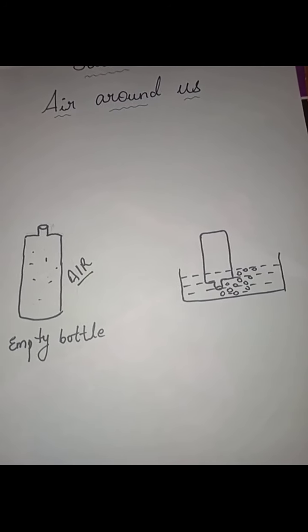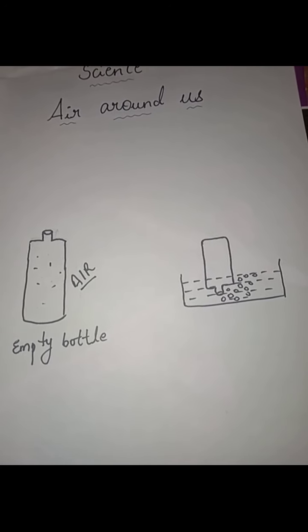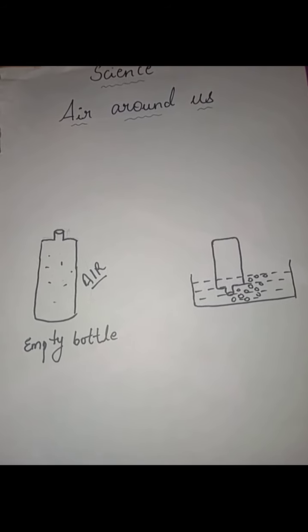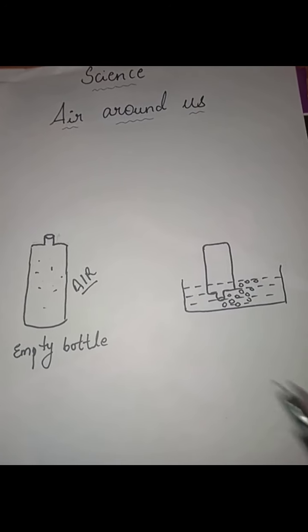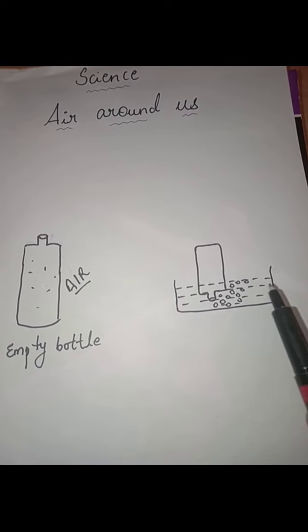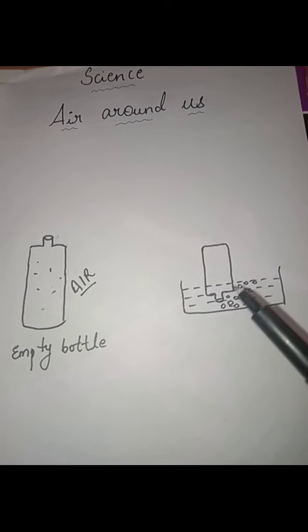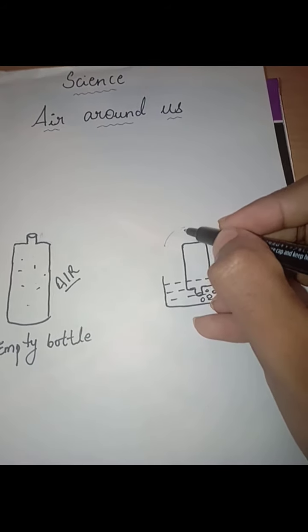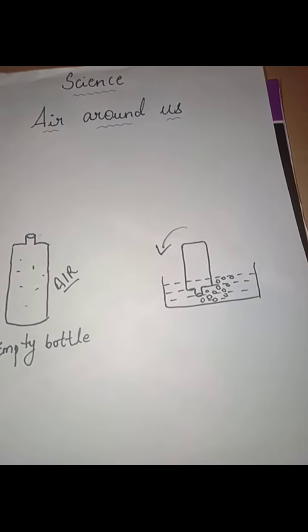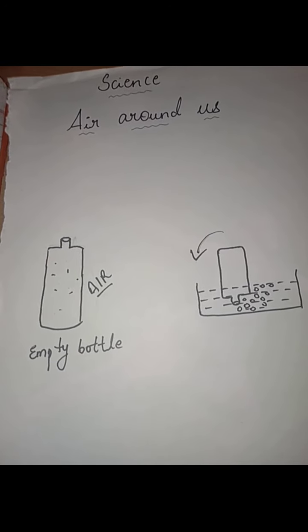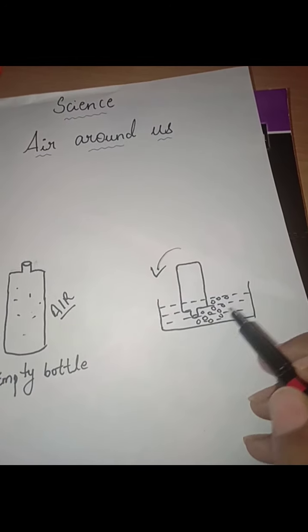How will you believe it, children? What's the proof? You can ask me how I can say the bottle is totally filled with air. I can't show you the air, but I will show you the presence of air. Now, let's see the second experiment. I have taken a tub and filled it with water. Now, I kept the bottle inside the water and tilted it aside. If you tilt the bottle, you can observe the bubbles coming out from the bottle.